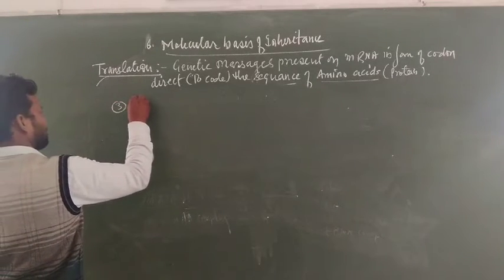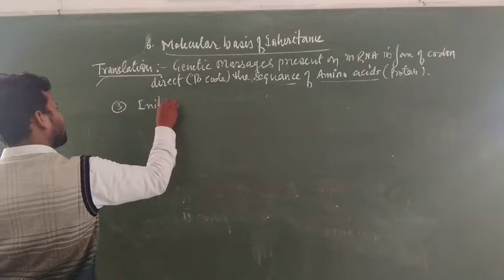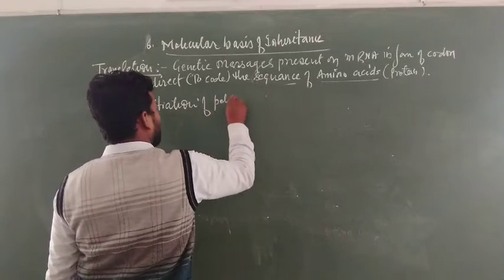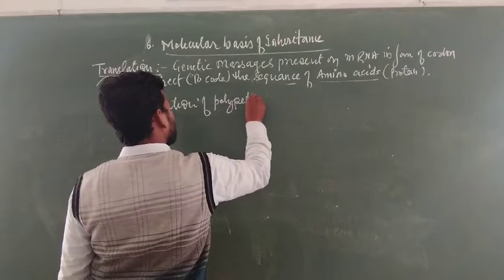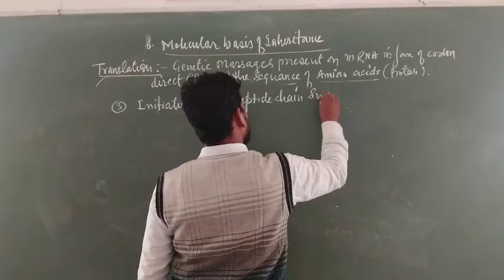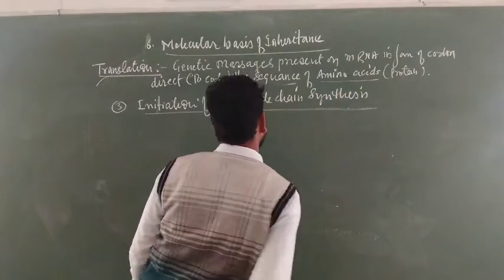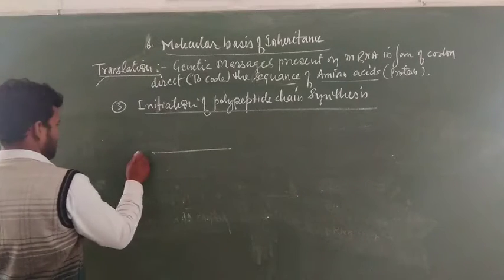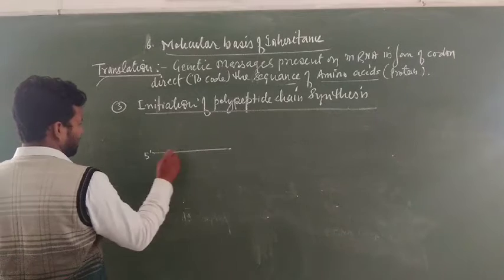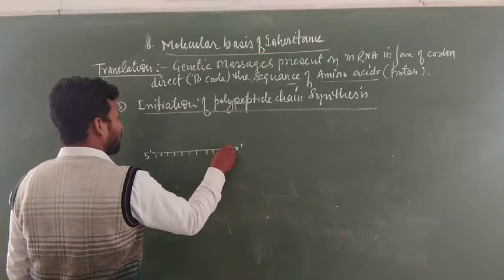Third, initiation of polypeptide chain synthesis. In polypeptide chain synthesis, first the mRNA has a sequence from 5' to 3', with coding sequences in the form of codons.